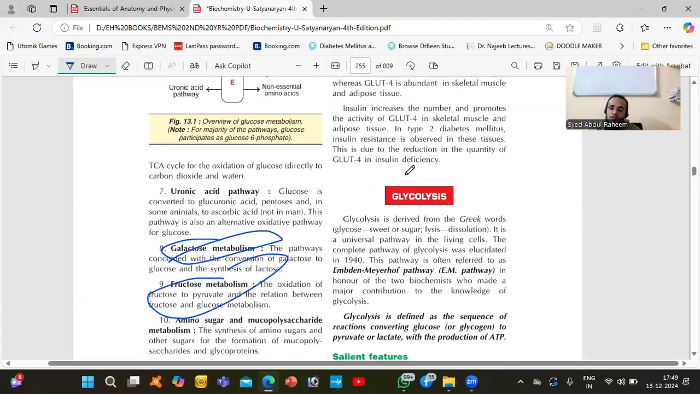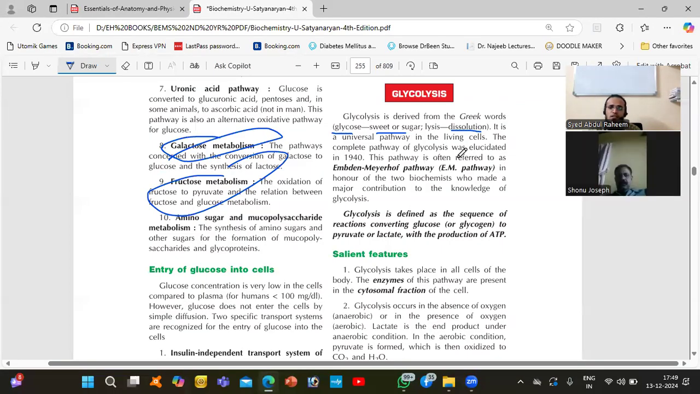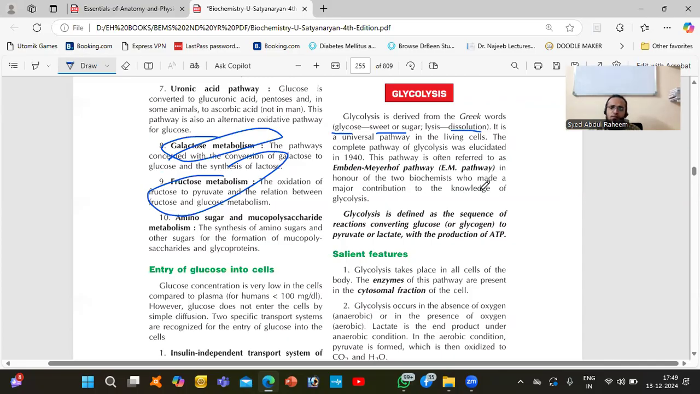So first, what is glycolysis? Glycolysis is derived from the Greek words glykos, meaning sweet or sugar, and lysis, meaning dissolution. It is a universal pathway in living cells. The complete pathway of glycolysis was elucidated in 1940. This pathway is often referred to as the EM pathway, in honor of two biochemists who made a major contribution to the knowledge of glycolysis.